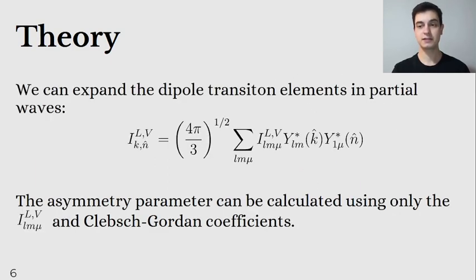We can expand the dipole transition elements in partial waves to get this expression. And we can show that the asymmetry parameter can be calculated using only the dipole transition elements and the Clebsch-Gordan coefficients. So, all the photoionization is described by the transition elements.